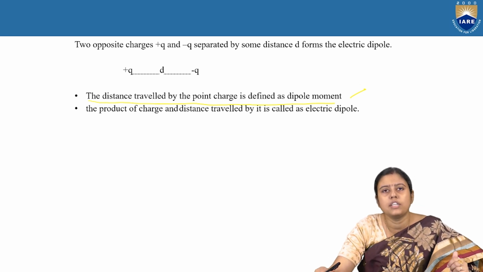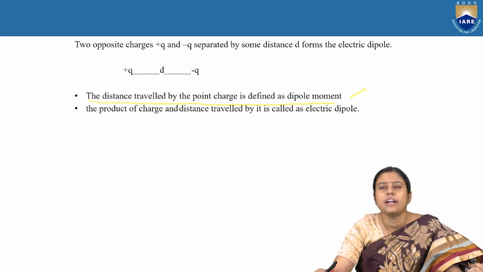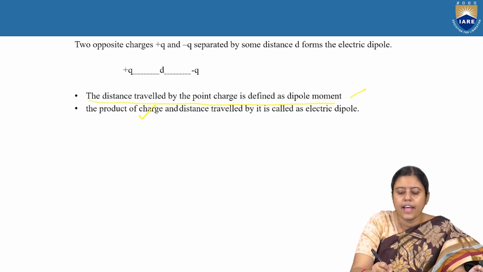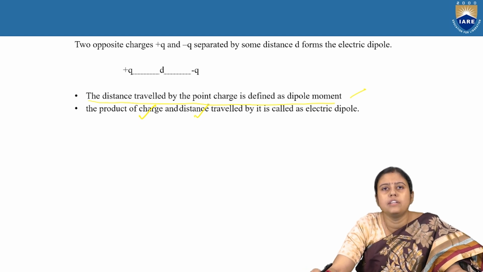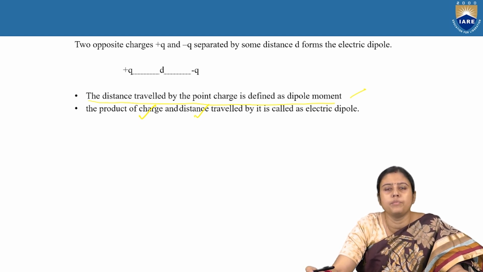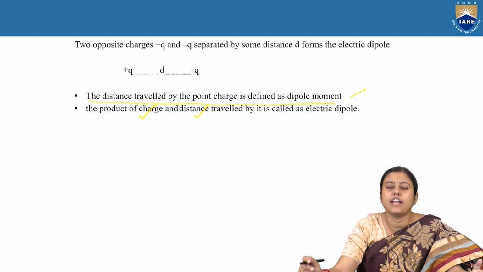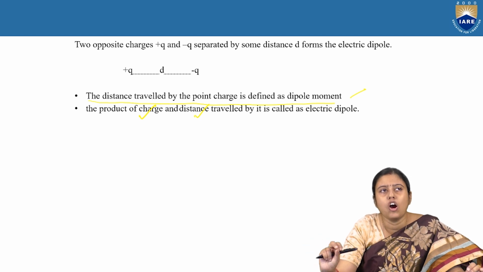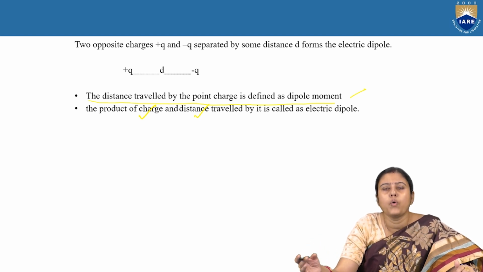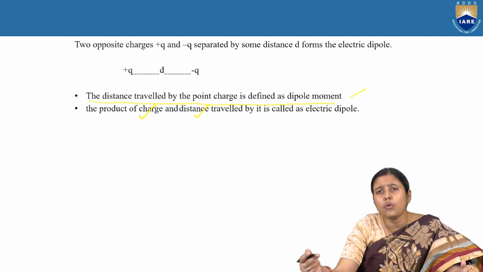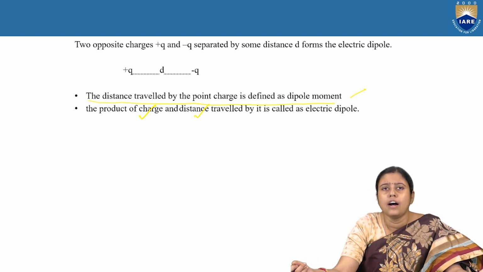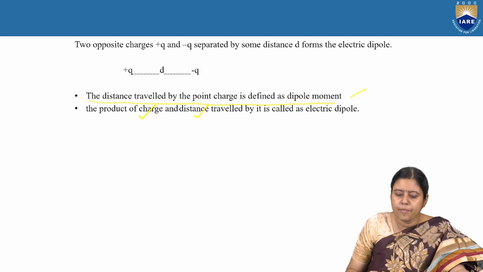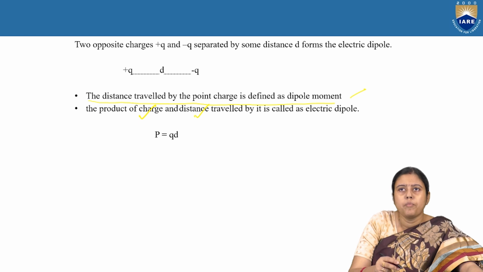And mathematically, what is the dipole moment of an electrical field? Dipole moment is nothing but the product of the charge and the distance. Dipole moment doesn't depend on the polarity of the charge. For occurrence of the dipole, we need two charges of equal magnitude but opposite polarity. But whenever we are doing the calculation mathematically, dipole moment doesn't depend on the polarity of the charge.